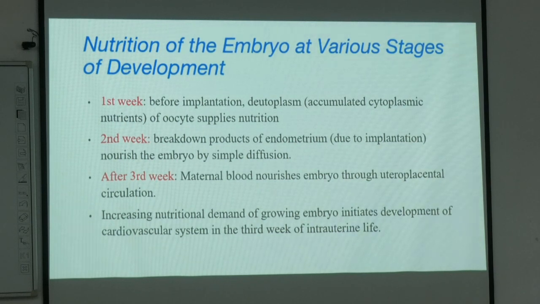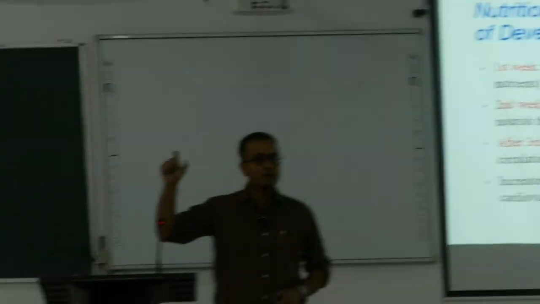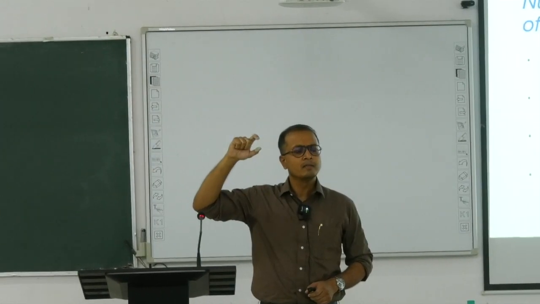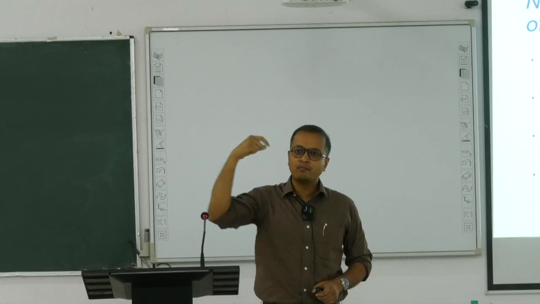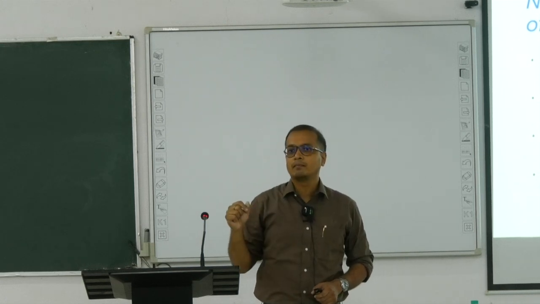But the story becomes different once it reaches the fourth week, because there is an urgency of organ formation, or organogenesis, which is going to take place beyond that. Then we need more blood supply, more nutrition, and that has to be delivered in a stipulated time. That means if you say I'm going to produce this organ in this time, and I'll supply some oxygen at this point of time, and fail to do so, it's not going to happen.